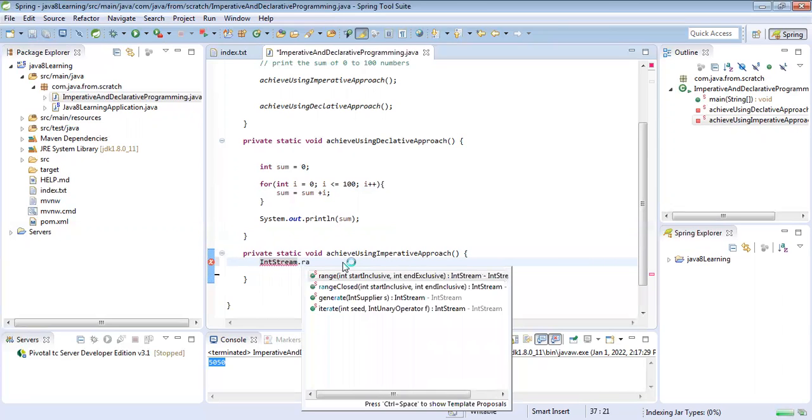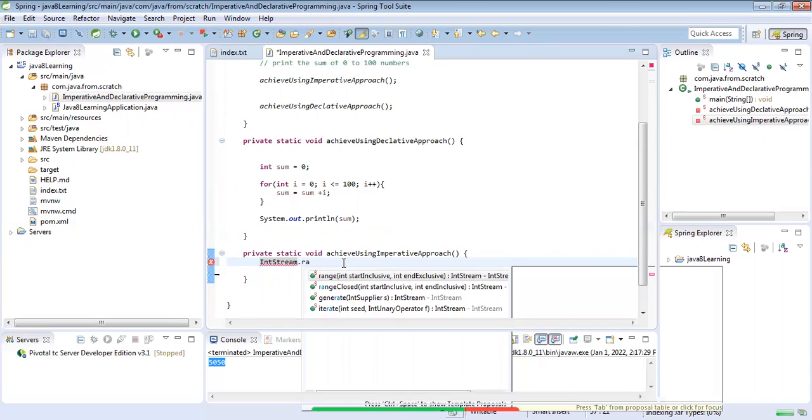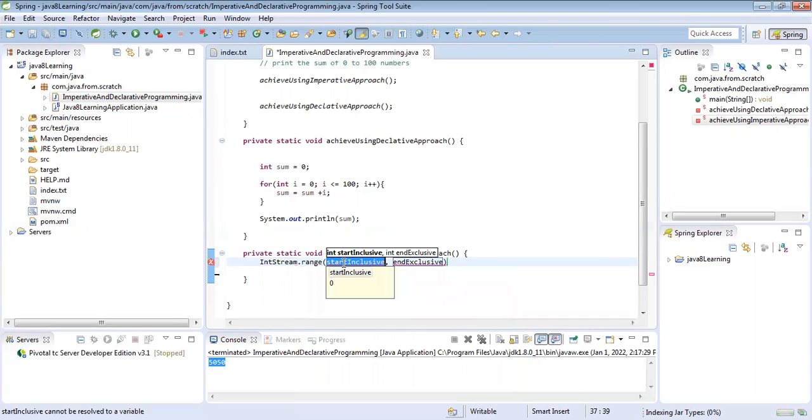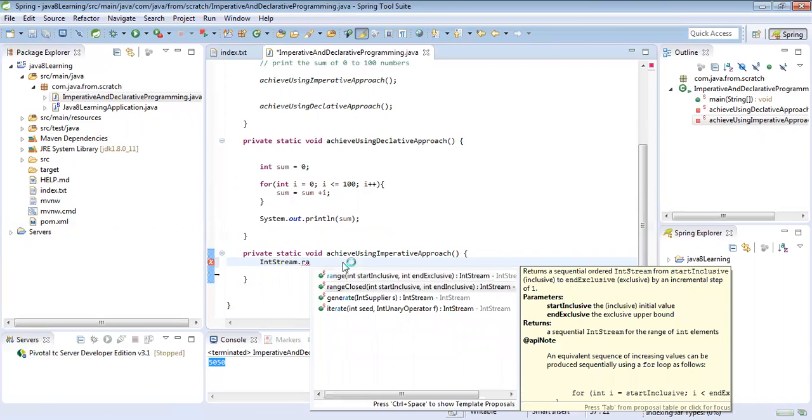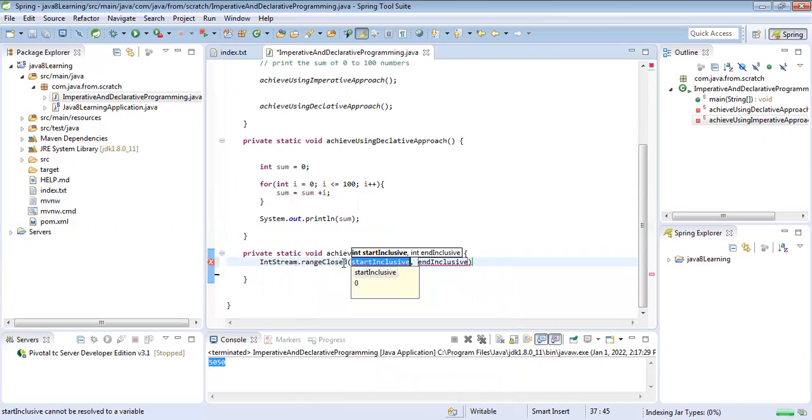We have this range method, where we can give from which digit we want the sum and till which digit.